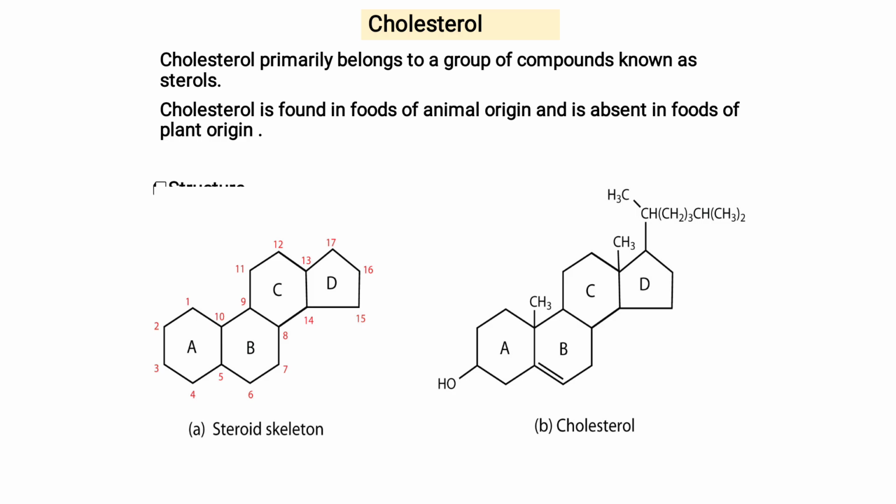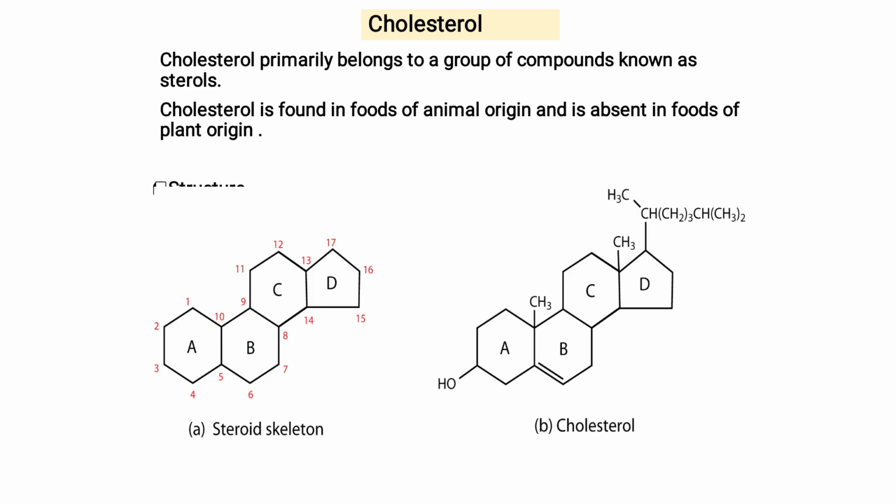Cholesterol is found in foods of animal origin and is absent in foods of plant origin. One of the major components of the cell membrane is cholesterol, which is also a starting material for the synthesis of steroid hormones, estrogen, progesterone, corticosteroids and androgens, vitamin D, and bile acids. Next, we are going to study the structure of steroids.